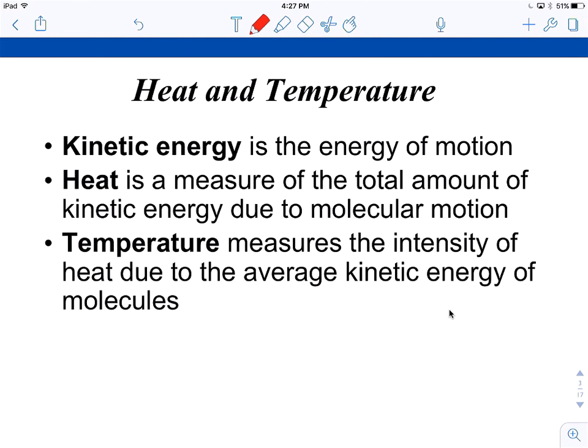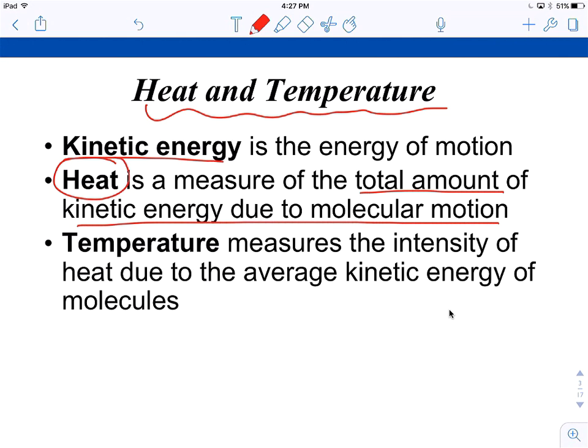So before we move on to why it's good, which is, again, specific heat, I just want to make sure we know about heat and temperature. Okay, kinetic energy is the energy of motion. More chemistry review. Heat is a measure of the total amount of kinetic energy due to the motion of molecules. And as we know, all molecules are moving at all times, even the device you're watching this on right now, your iPhone, your iPad, your laptop. Every molecule of that pad is moving, okay?